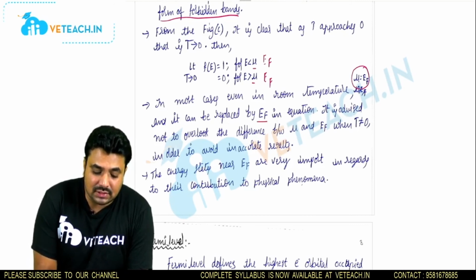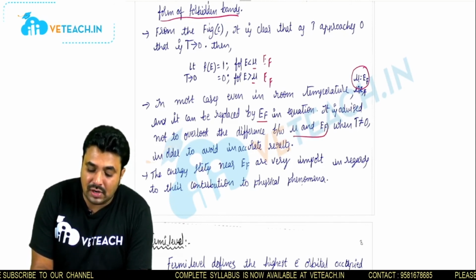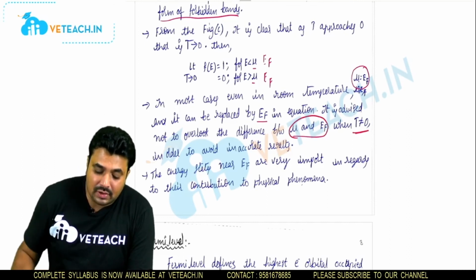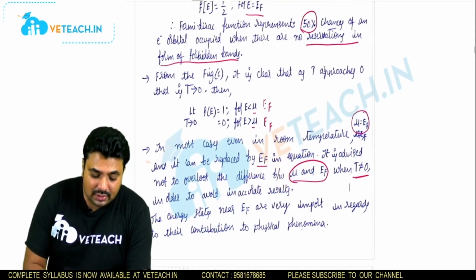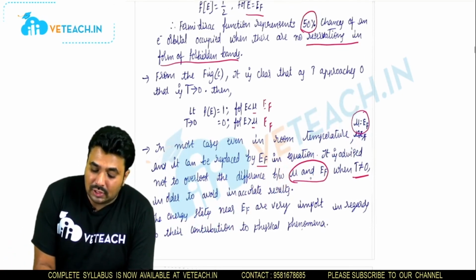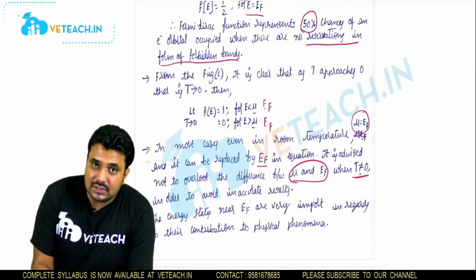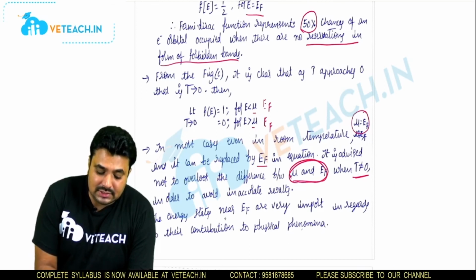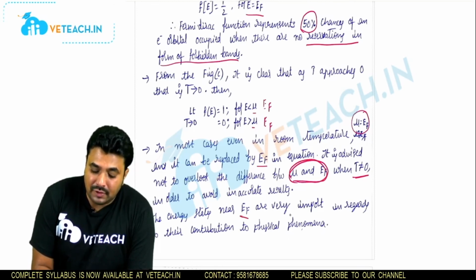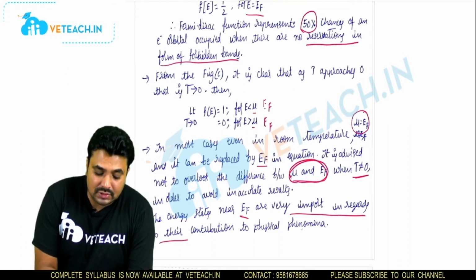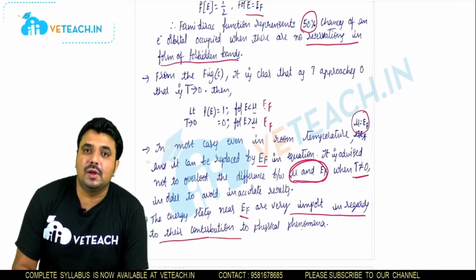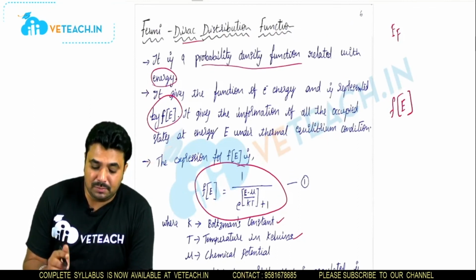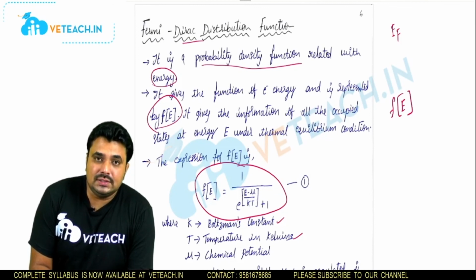It is advised not to overlook the differences between mu and EF when T is not equal to 0, in order to avoid inaccurate results. The energy states near EF are very important in regard to their contribution to physical phenomena. The Fermi-Dirac distribution function is going to change. It is very sensitive to the temperature. So here we have taken mu as EF.